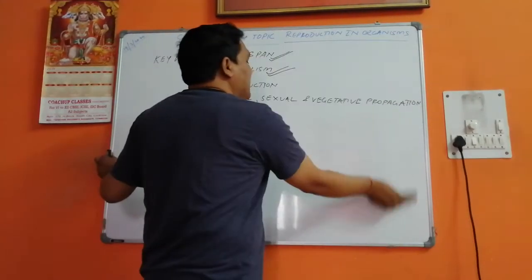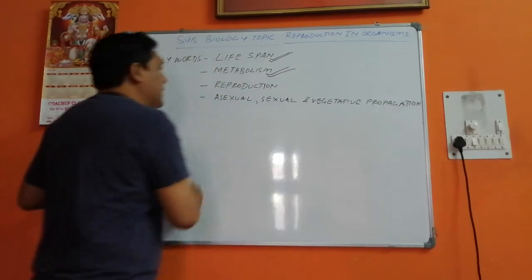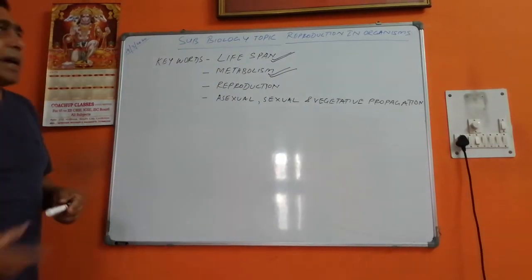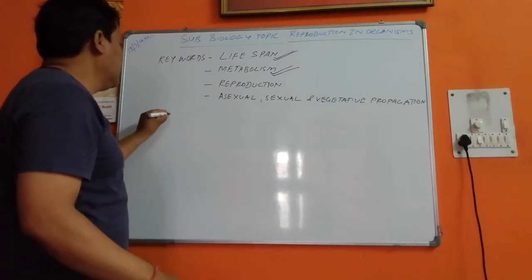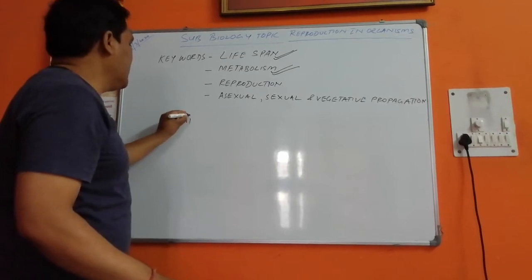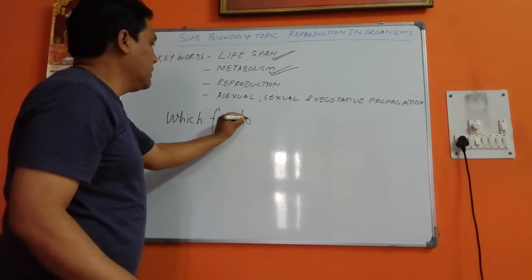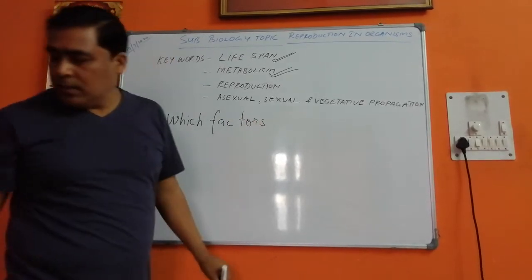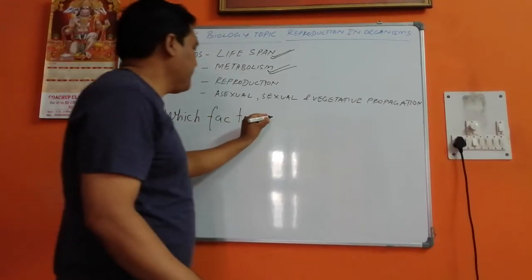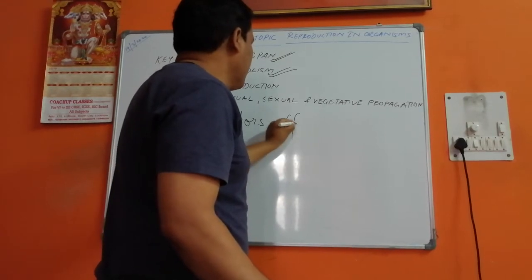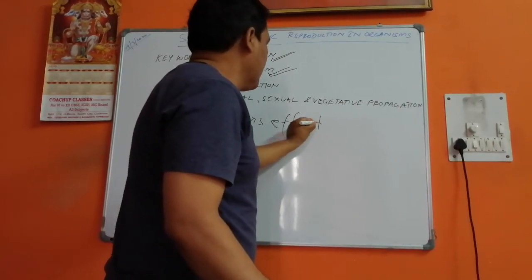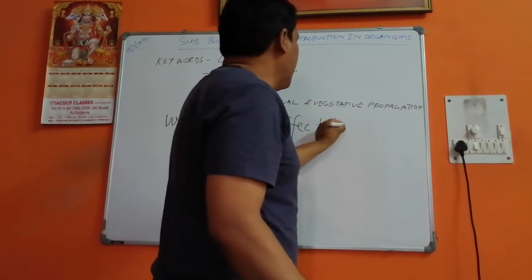But before taking up reproduction, I also have to tell you which factors affect lifespan.